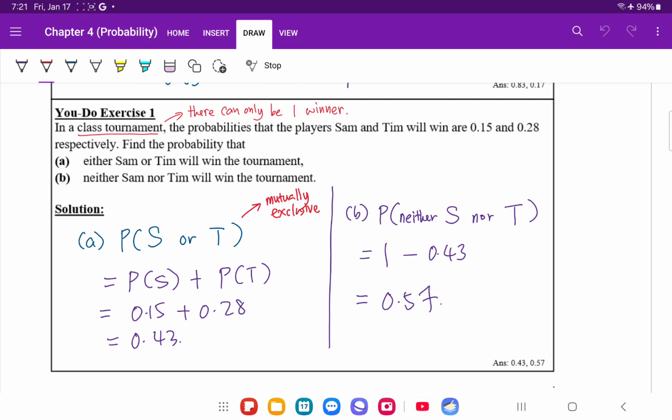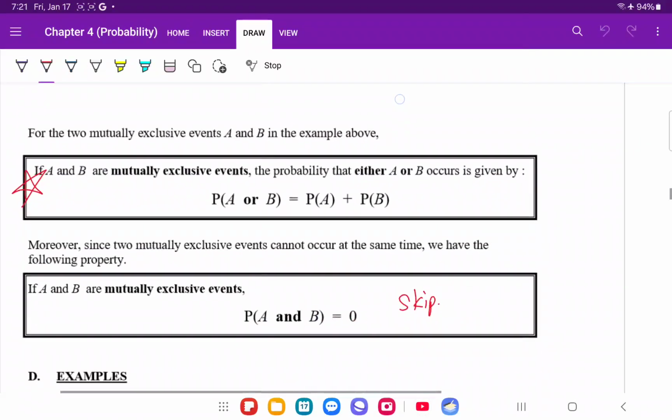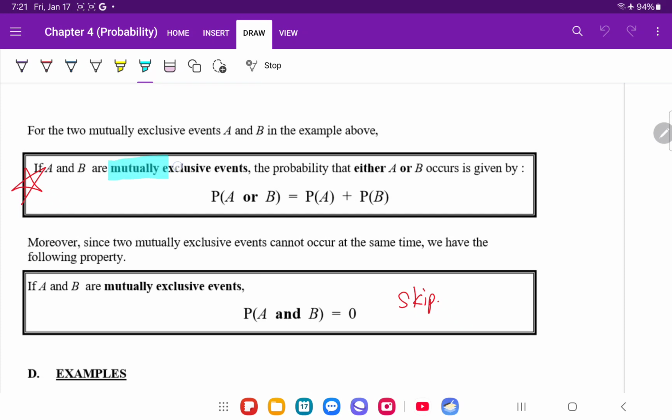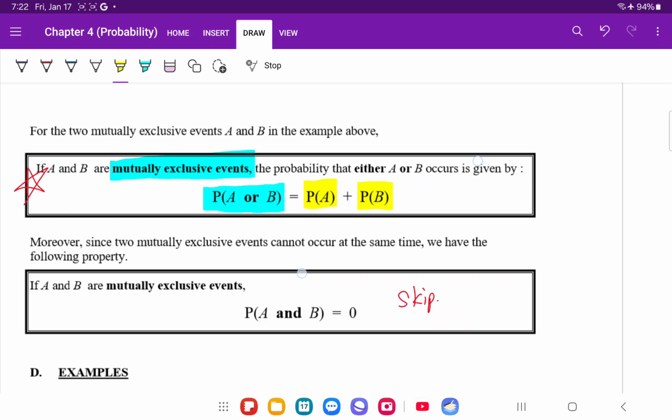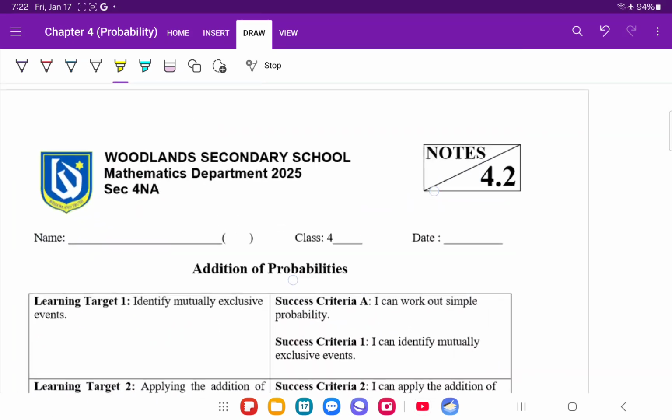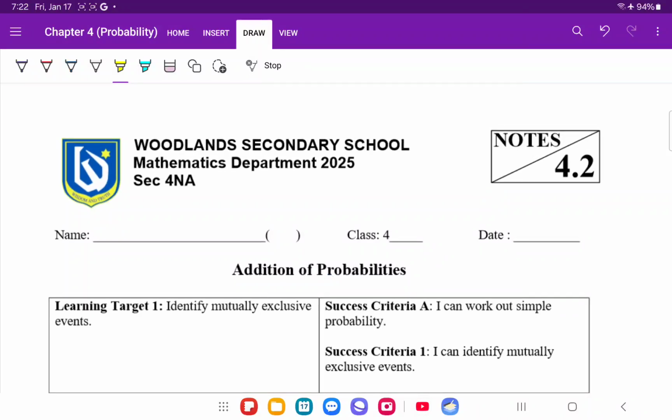Okay? Now with that, we have practiced the formula for mutually exclusive events by splitting the probabilities of A and B, and we add them together. Alright? Now, with that, we have come to the end of 4.2. Now, the pages at the back are not so important. We will just stop there first, and let's move on to the next segment. The next segment will use notes 4.3, and we're going to jump back into probability tree diagram. Okay, let's stop the video now.